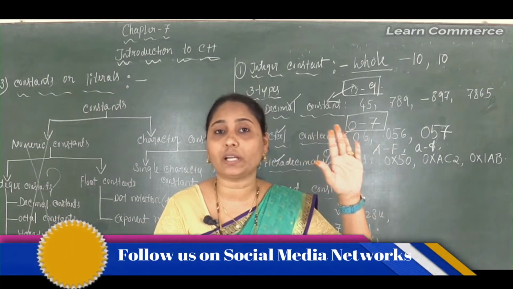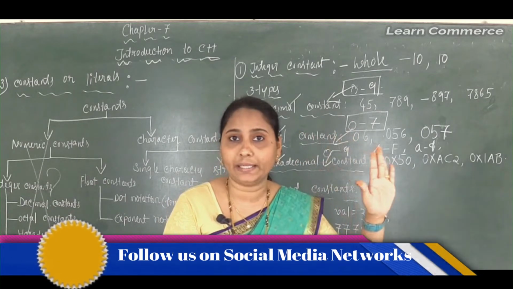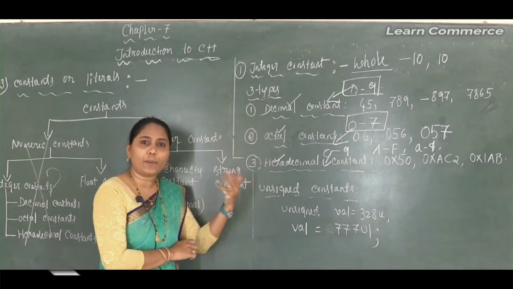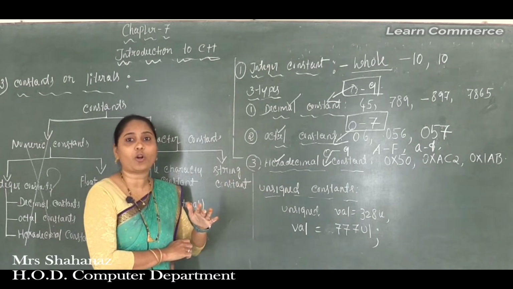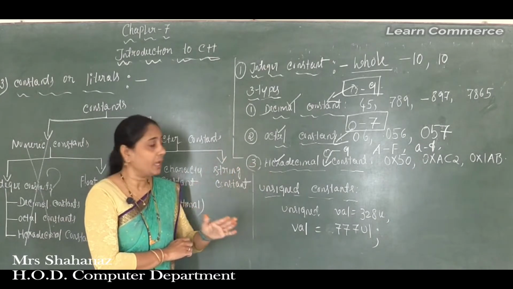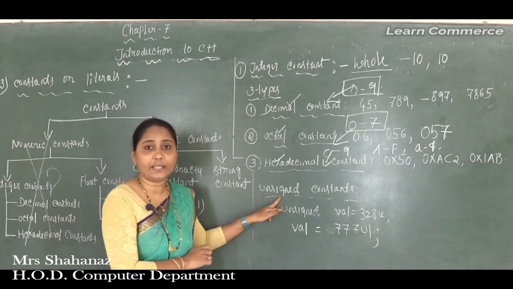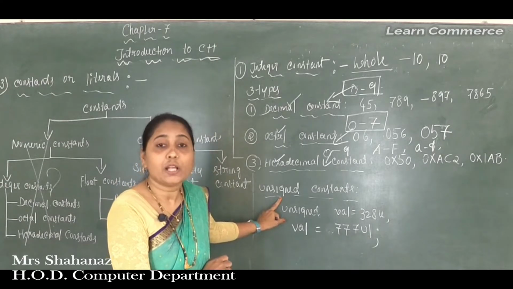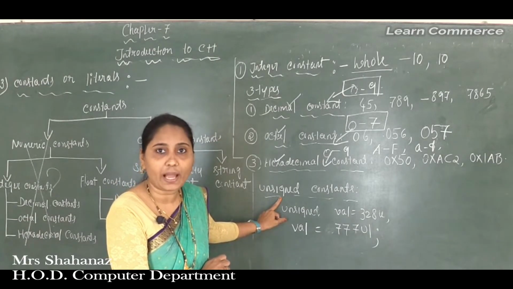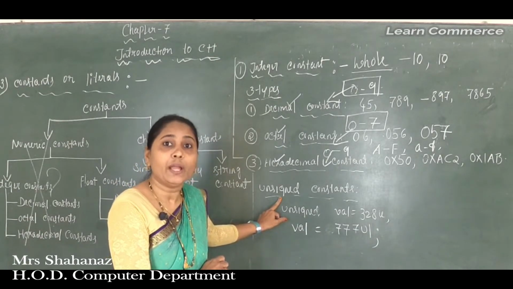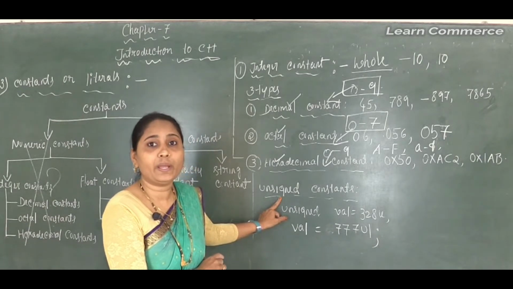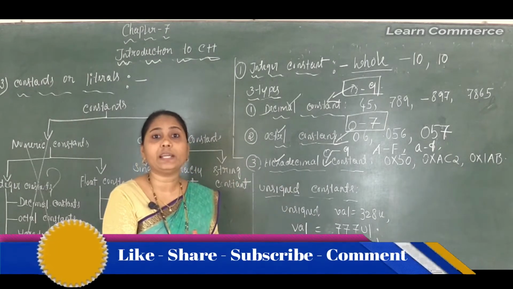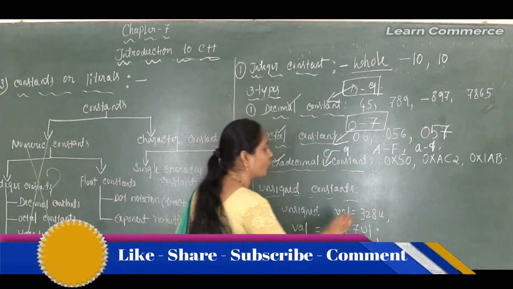That means it does not contain any type of sign. The +10 and -10 are all called signed numbers. So how do we identify an unsigned constant? We denote it with a capital U or small u suffix.